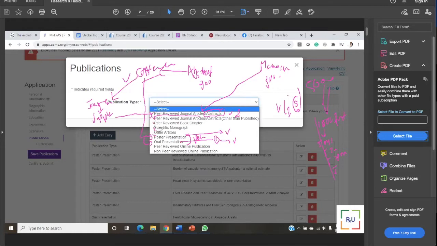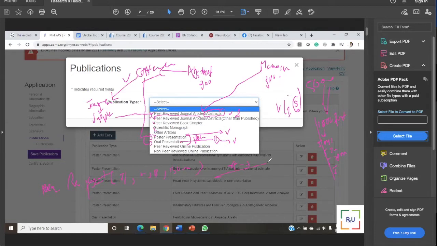In the very beginning of the application, they are asking you how many peer review articles or publications you have, including journal article, comma, other than published, comma, book chapter, comma, poster, comma, oral, comma, whatever, and you are writing here 6, 5, 7, whatever you are writing.